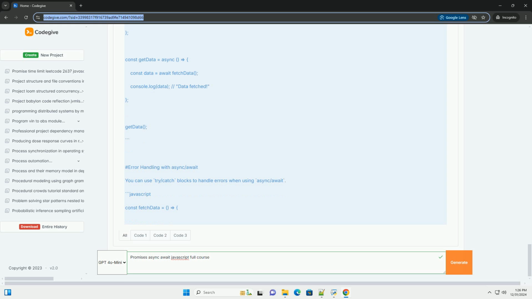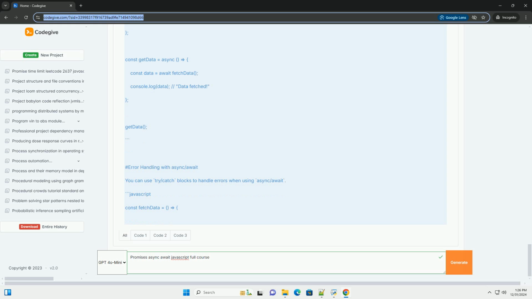JavaScript. const fetchData = () => { return new Promise((resolve) => { setTimeout(() => { resolve('Data fetched'); }, 1000); const getData = async () => { const data = await fetchData(); console.log(data); // Data fetched. getData(); Error handling with async/await. You can use try/catch blocks to handle errors when using async/await.